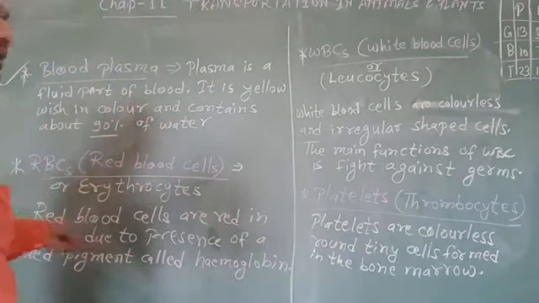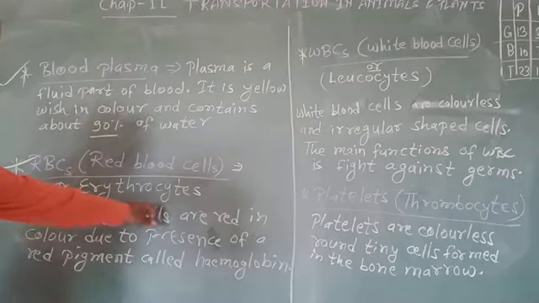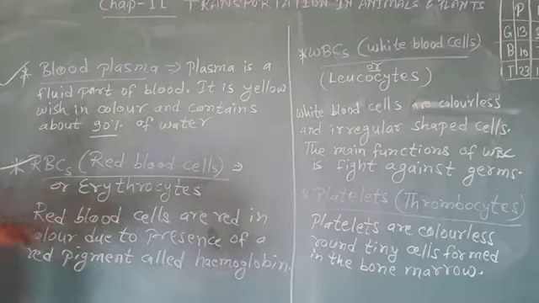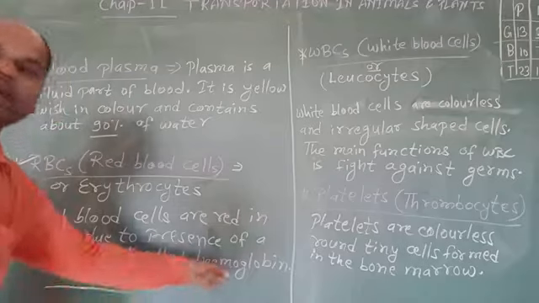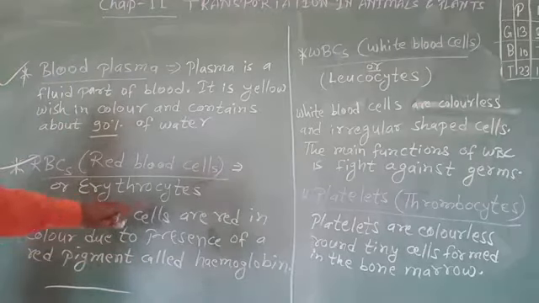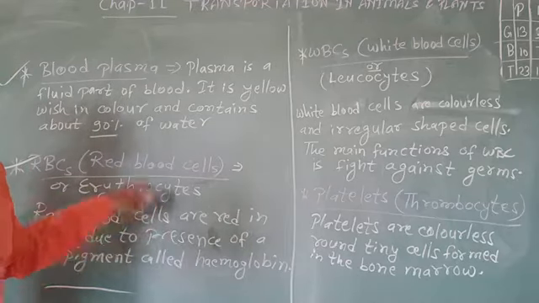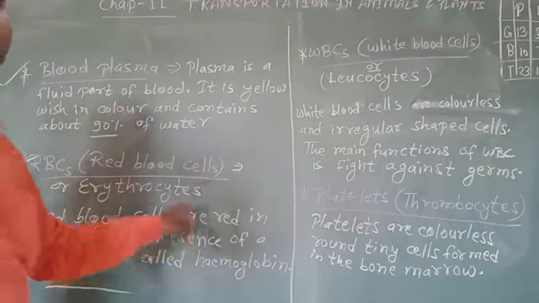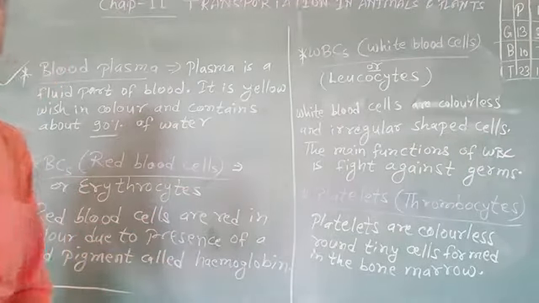So students, next is RBC. RBC means red blood cells, and another name for red blood cells is erythrocytes. Red blood cells are red in color due to the presence of a red pigment. This red pigment is called hemoglobin.